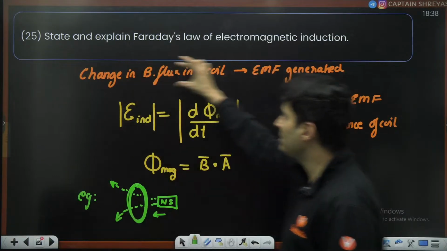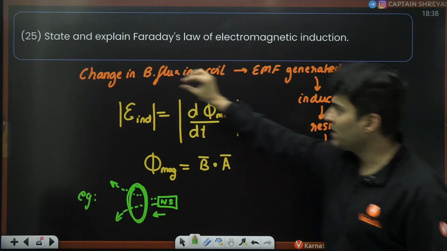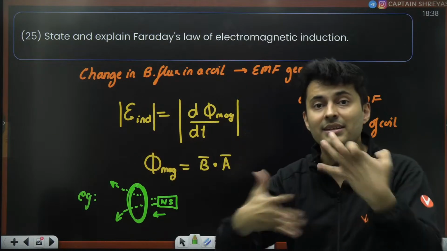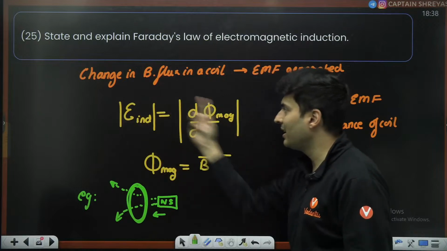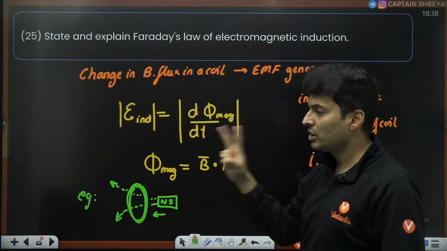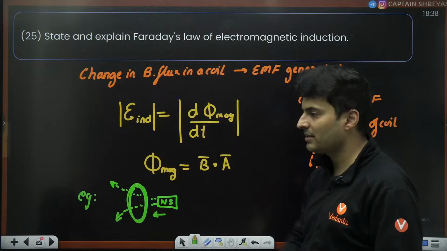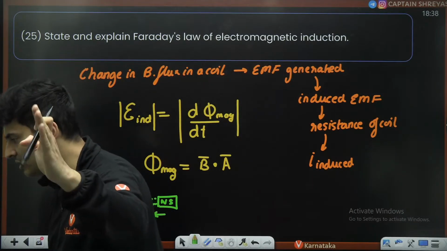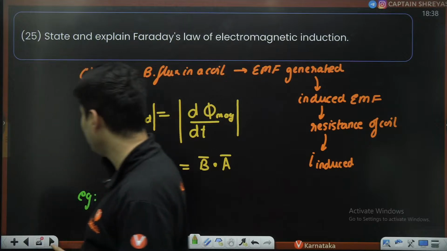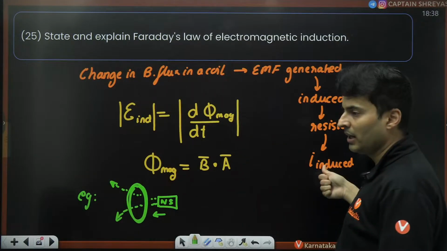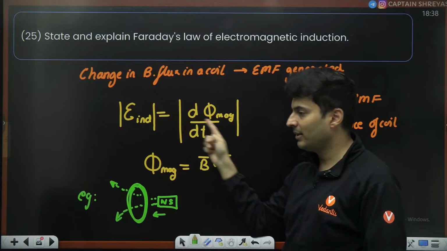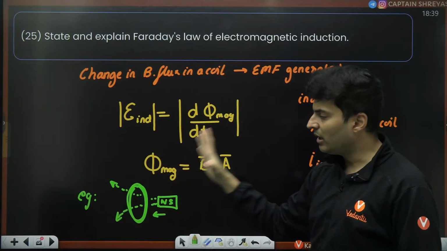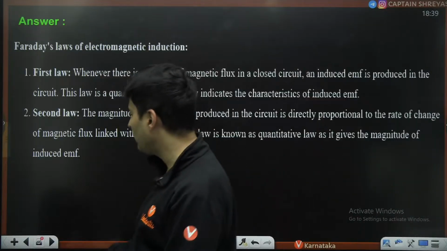So like you can see, this orange thing is the first statement. It tells me electricity is created under what circumstance? When there is change in flux. How much electricity is created is given by this particular formula. So these two statements with this formula and this example, full marks you are guaranteed. Is this absolutely understood? What and all points you should write? This phenomenon, what it is, the formula and explanation, that rate of change of magnetic flux is induced EMF, and one example by diagram. Full marks guaranteed. Faraday's law explanation.